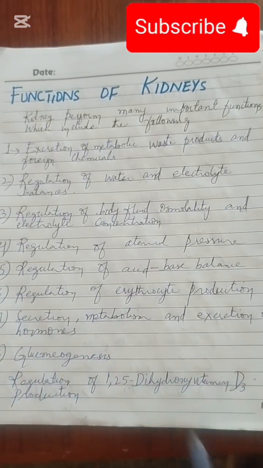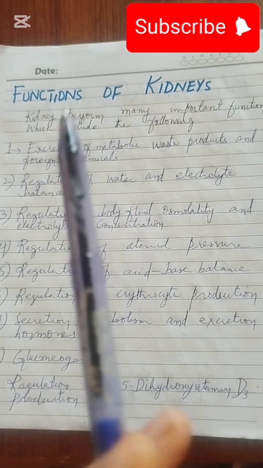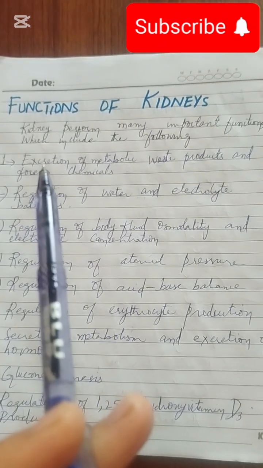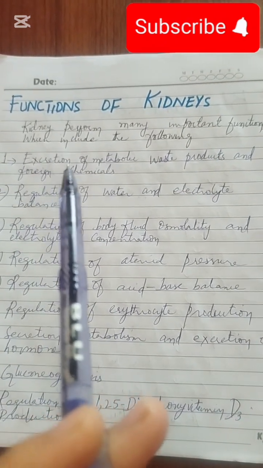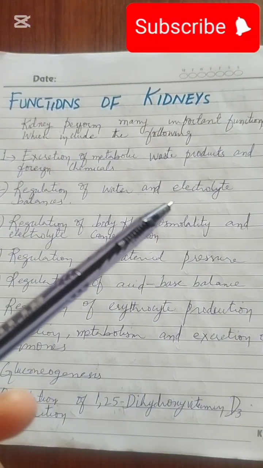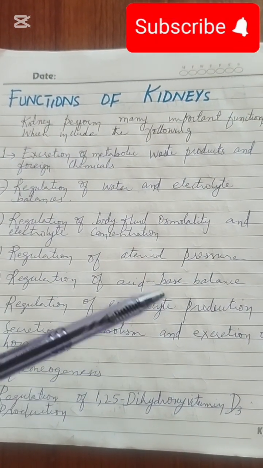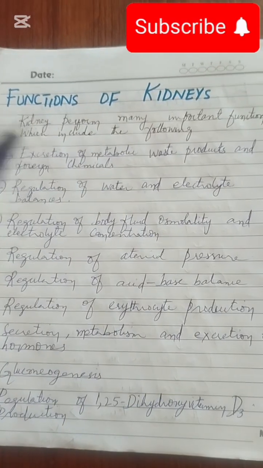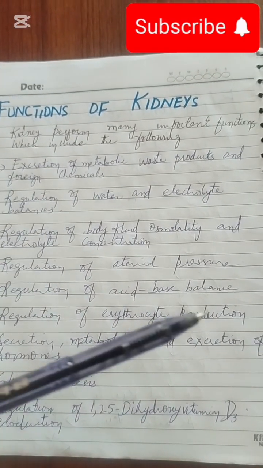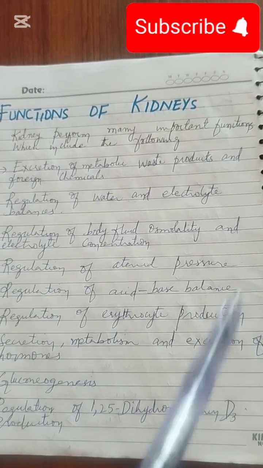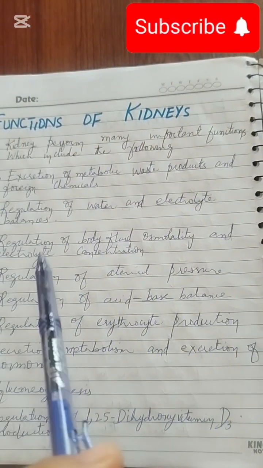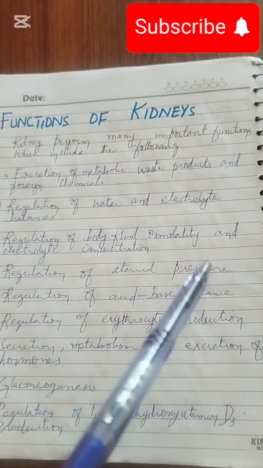So आज हमने आपसे functions of kidney डिस्कस किया, जिसमें हमने देखा कि kidney plays a role of excretion of metabolic waste, regulation of electrolyte and water, arterial pressure regulation, acid base regulation, erythrocyte production, even the glucose production, glucose formation. So these are the functions that are performed by the kidney. Hopefully you can understand each and every function properly.